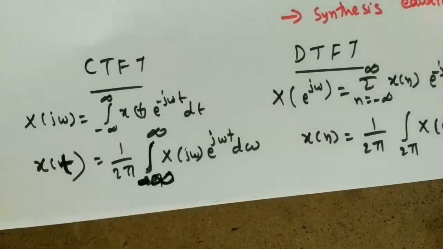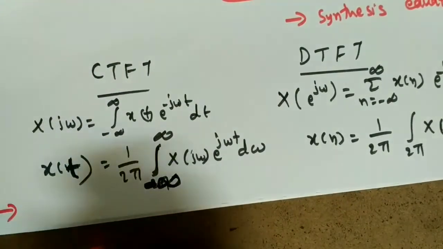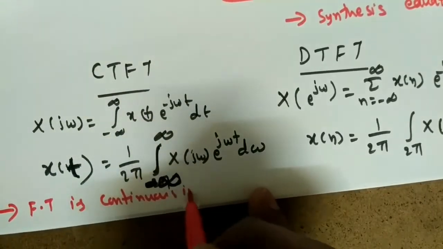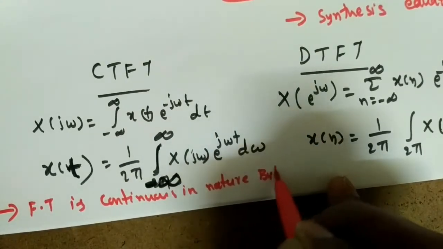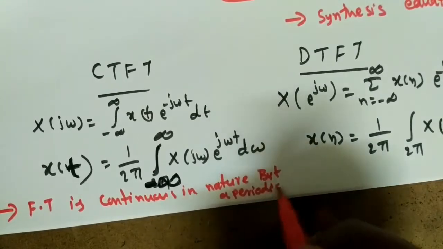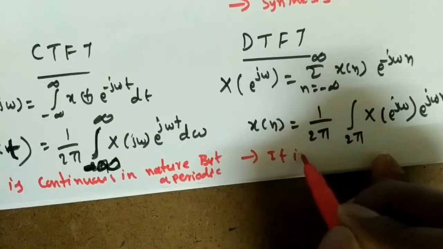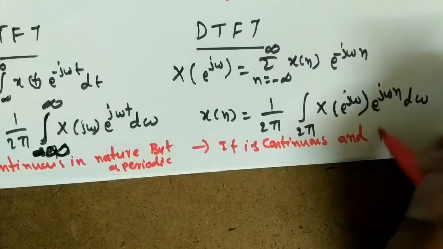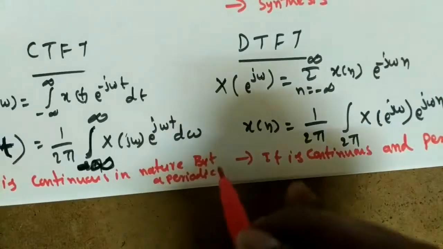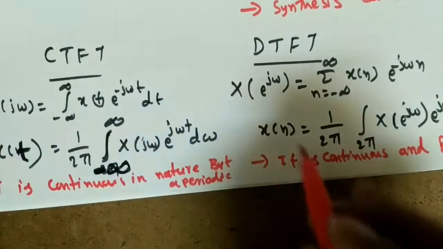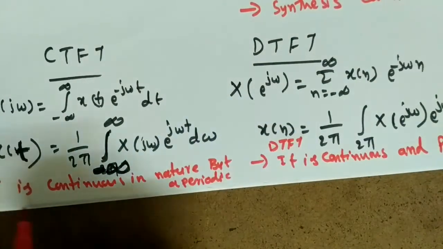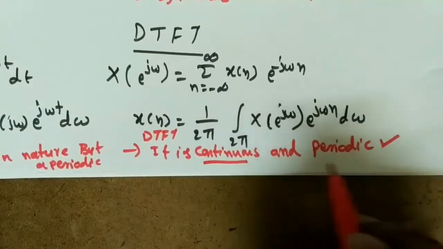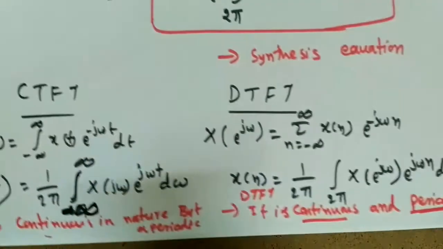We can put it in one word. The continuous time Fourier transform is continuous in nature but aperiodic, not periodic. The discrete time Fourier transform is continuous and also periodic. This is a very important characteristic, and that is the difference between the two.